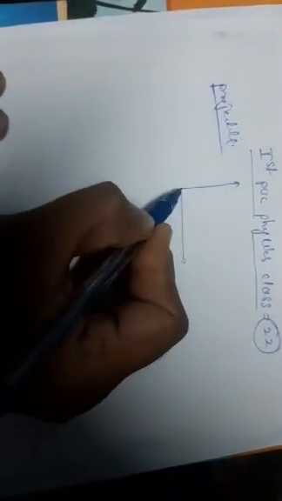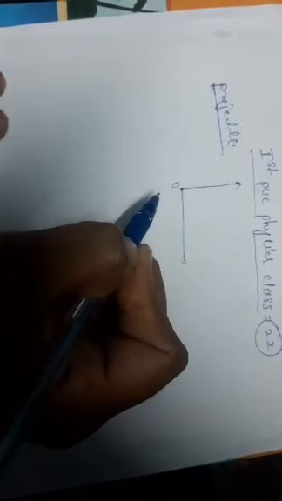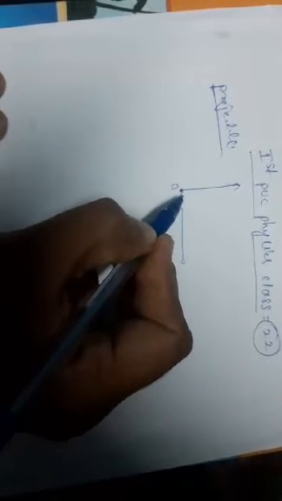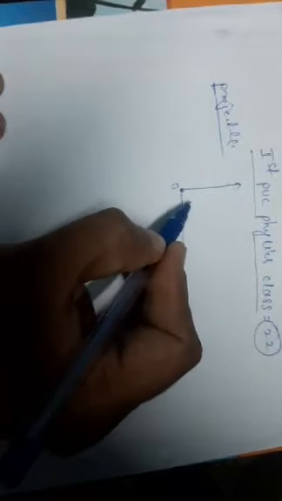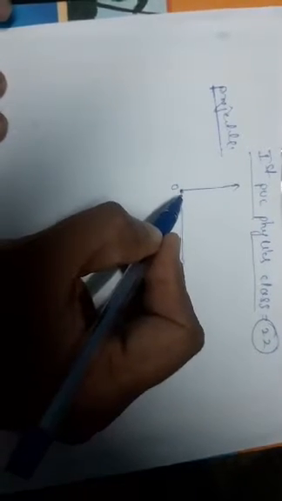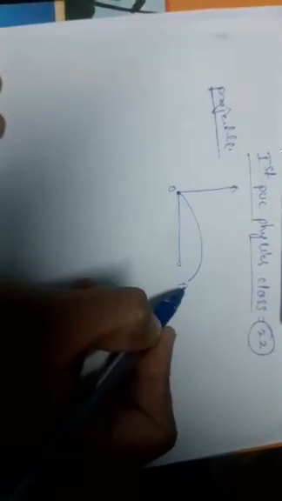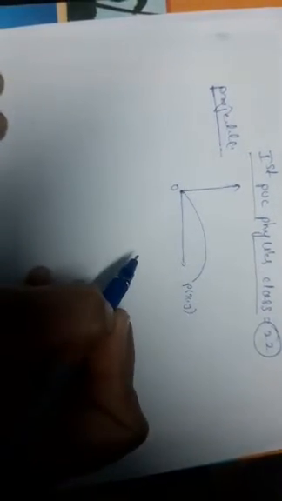The projectile motion is resolved into two different components: one is the vertical component, another is the horizontal component. This point O is called the initial position, where the body is present. The body is projected from here. This point P of x, y is called the final position.